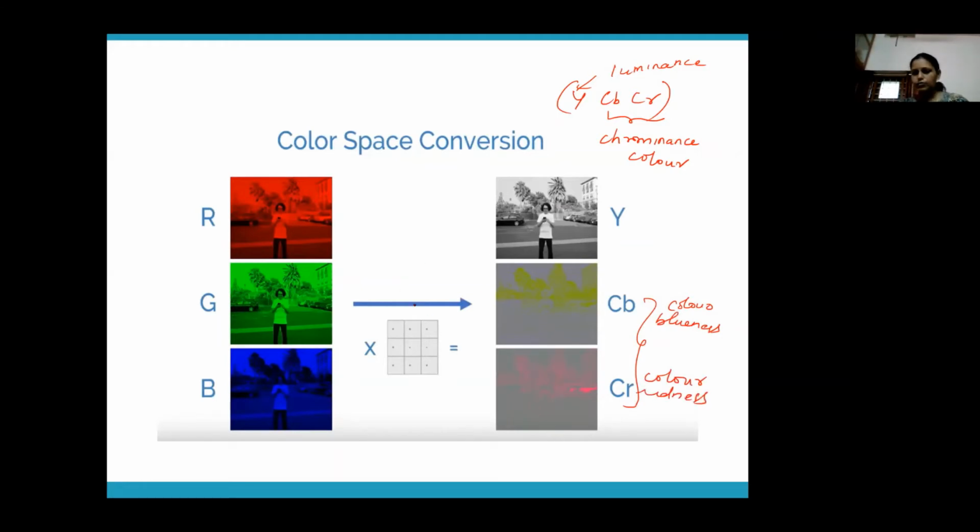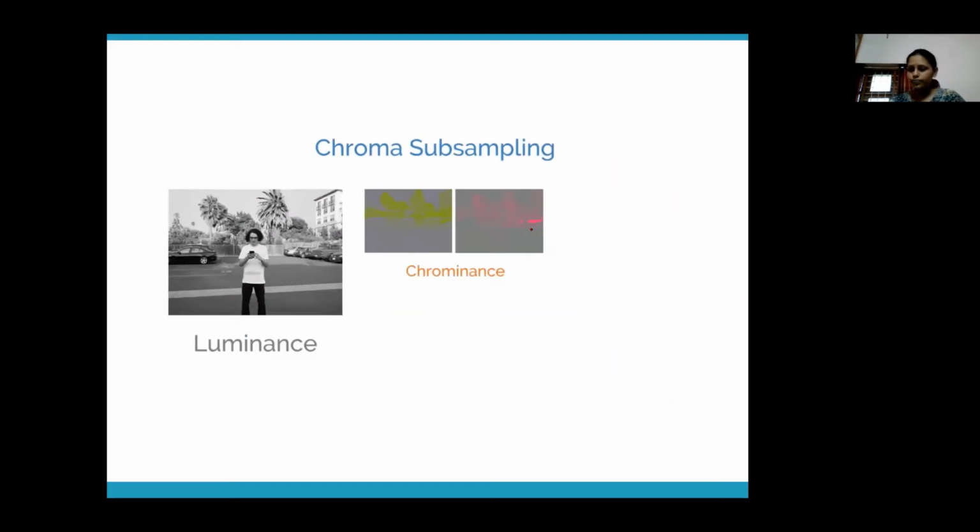By doing a matrix multiplication, we are transforming the RGB color space into a different color space, which is called YCbCr. Why we are doing this is because we are more sensitive to brightness. That means some amount of color information you need not store, because our eyes will not be able to recognize that. There's no need to store all of the color information, but our eyes are sensitive to brightness information. So you need to store all information related to brightness, but not the chrominance part. So we are transforming RGB to YCbCr, and there we are exploiting one property of the human eye.